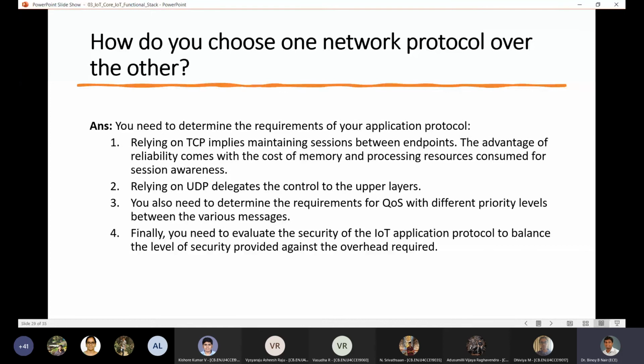you have to choose your protocol. Or if you have a situation where you need power consumption as the requirement, then you may have to choose protocols accordingly. So there are several external considerations which cause you to choose a proper network protocol.